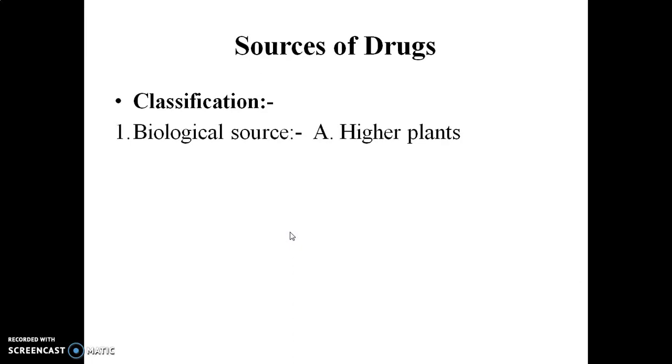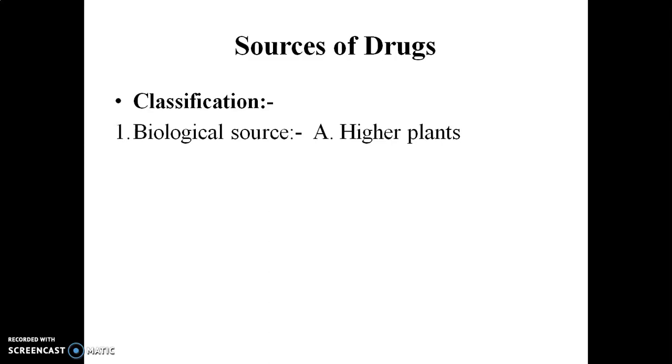Accordingly, these crude drugs are obtained from nature, from different sources. We will start with the classification of crude drugs. The first class is the biological sources. Whatever biological sources are present in nature act as a source of crude drugs.